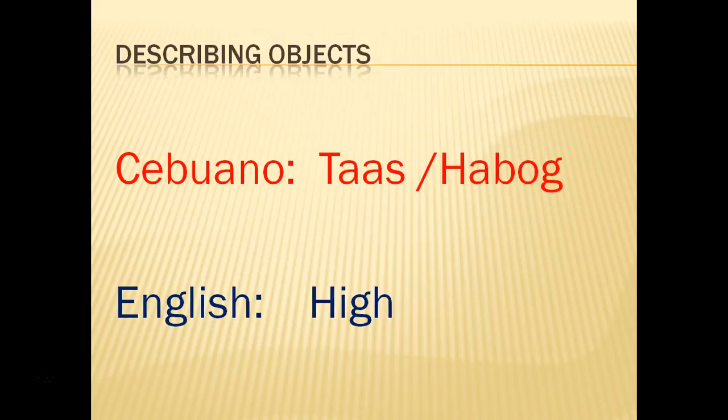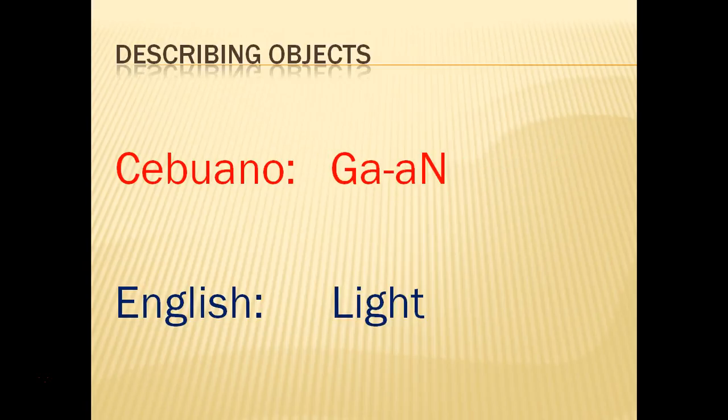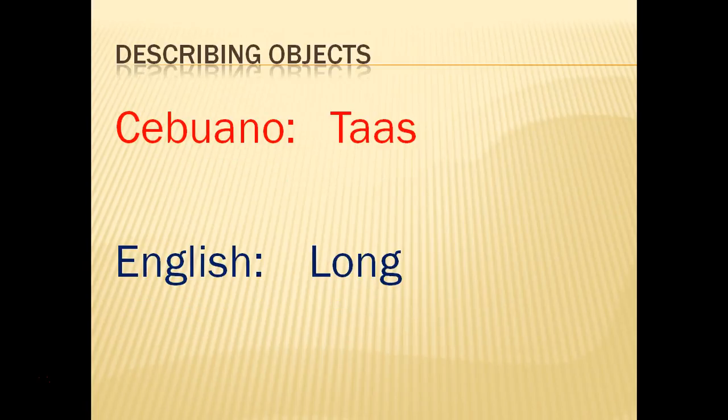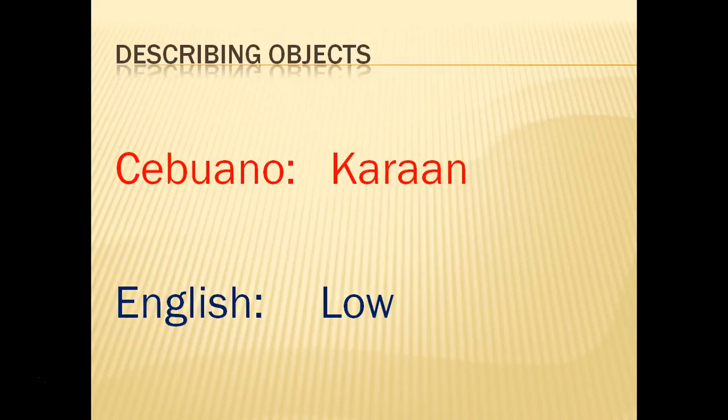Taas or habog, that is high. Gaan, or light. The word gaan in Cebuano, in English, is light. Taas here is long. And luag is loose. The word luag here in English is loose.